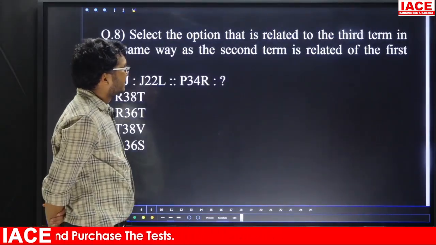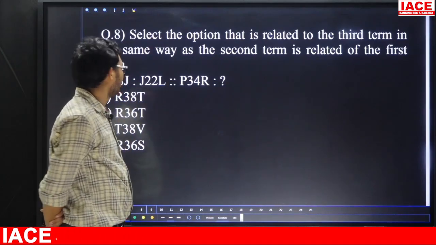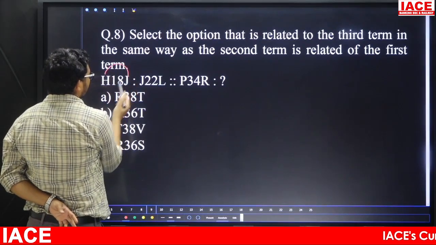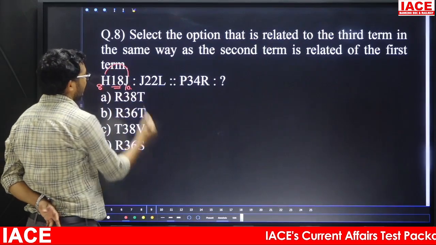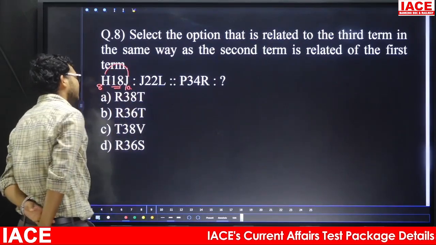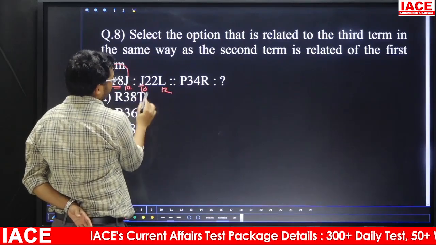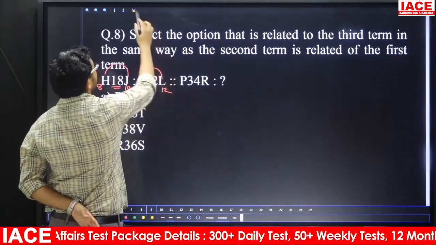Question number 8. Select the option that is related to the third term in the same way the second term is related to the first term. Suppose, friends, if you observe here, H and J: H face value is 8, J face value is 10. 10 plus 8 is 18. Next one, J face value is 10, L face value is 12. Now 10 plus 12, total is 22.